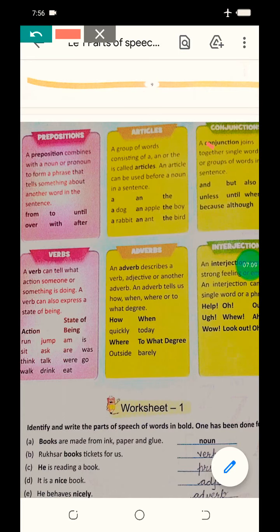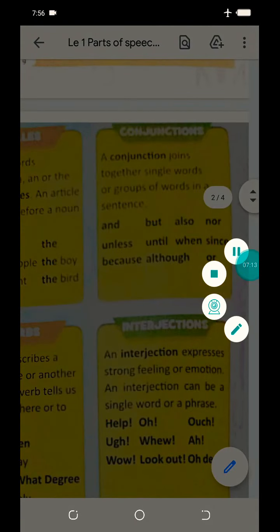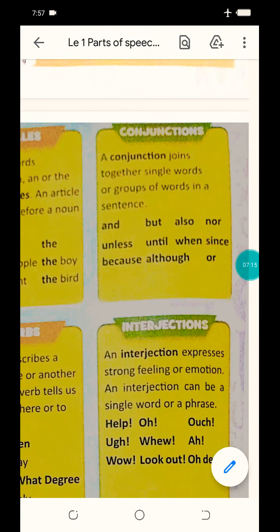Next one is conjunctions. What are conjunctions, beta? A conjunction joins together single words or groups of words in a sentence. Conjunctions are the words which join groups of words or single words, like Rohan and Mohan.